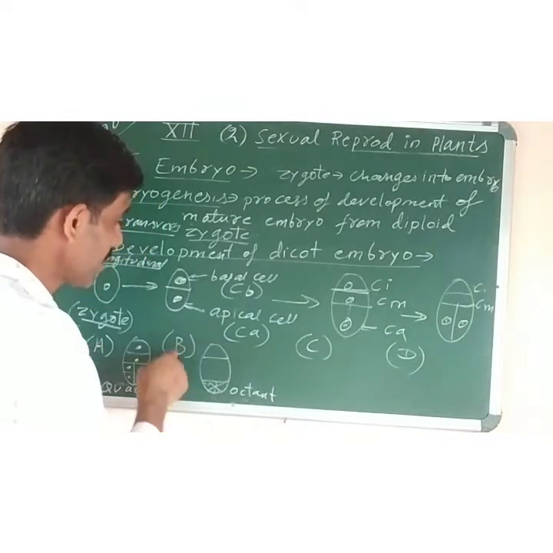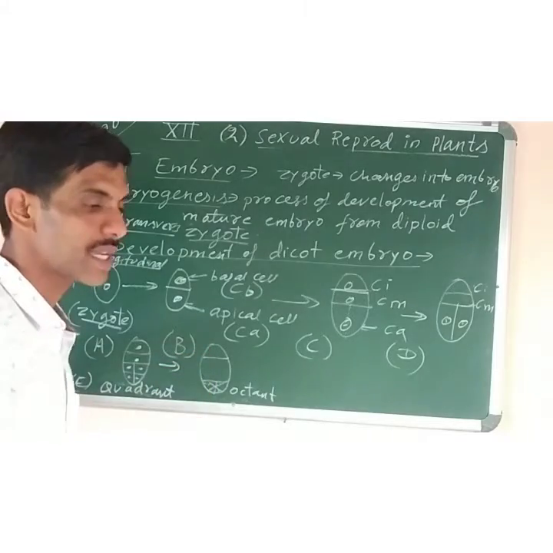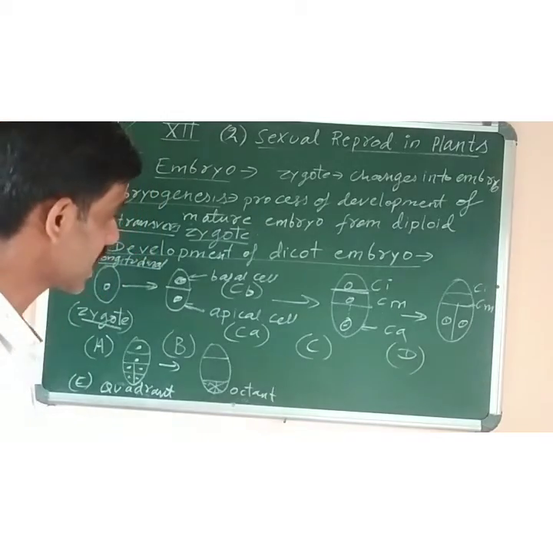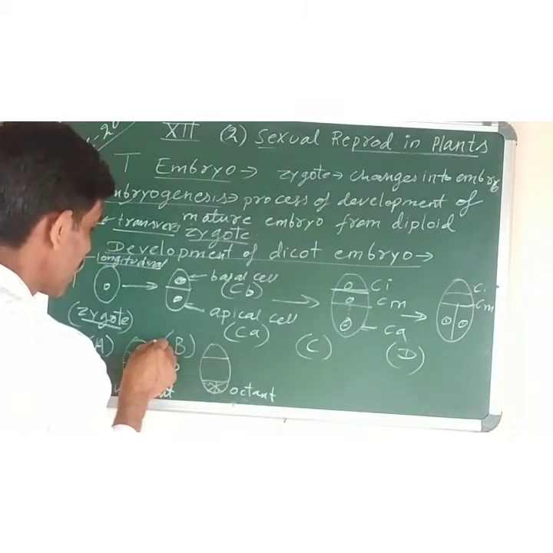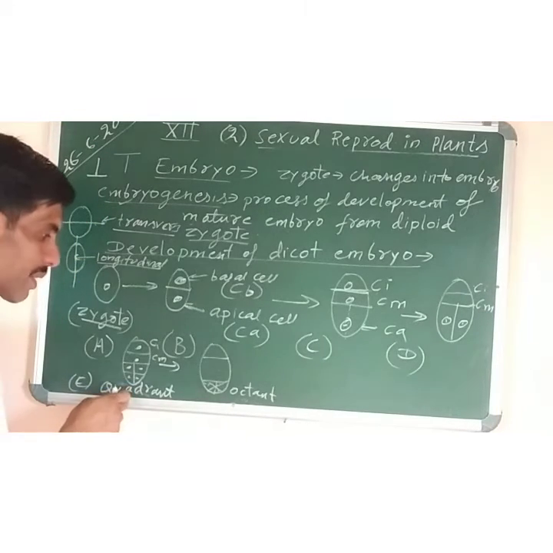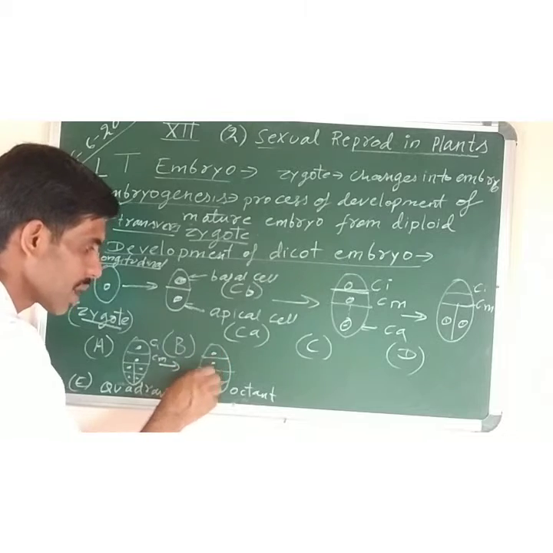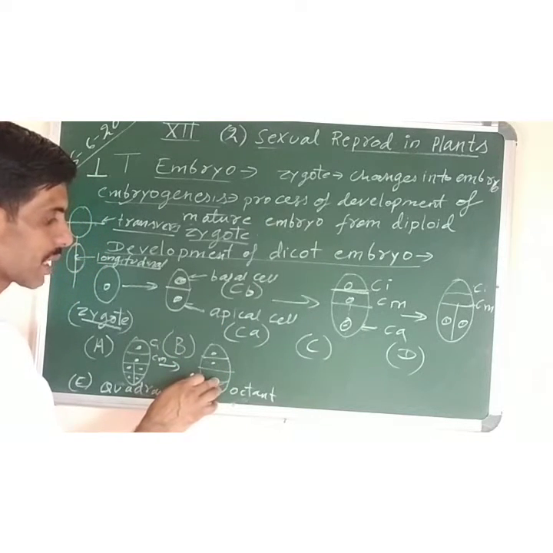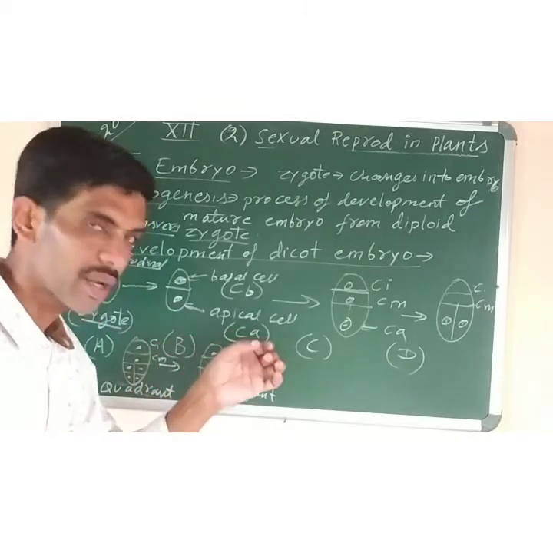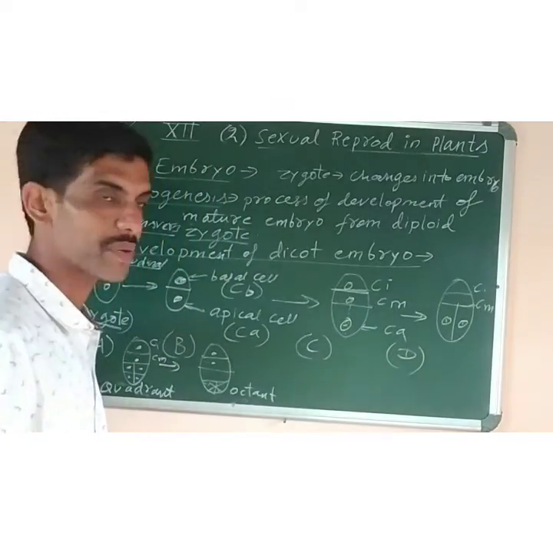But now division of this one will also occur. At the same time, these are the basal cells. So basal cells, that is CI and CM, undergo division at the same time. I had already marked CI and CM, means when the quadrant and the octant is formed, at that time only these 2 cells will undergo further divisions, and they will produce a long cluster of cells in the form of a suspensor of 6 to 10 cells.